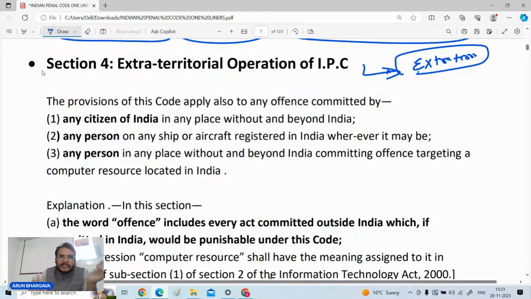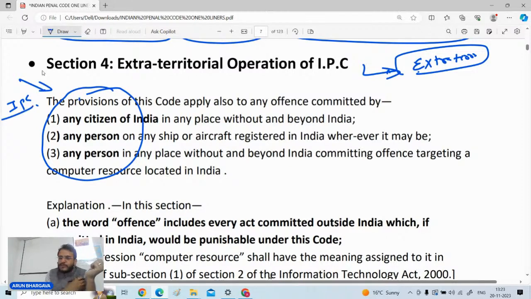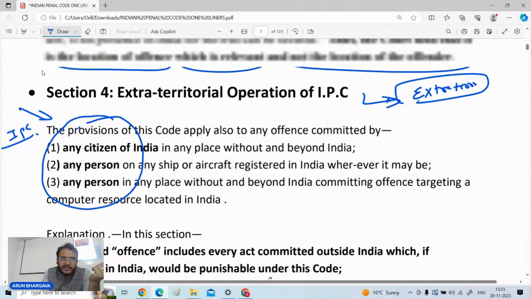In such cases, whosoever the offender is, against that offender the provisions of the IPC will be applicable, and that is what is called the extraterritorial operations of the IPC. But now the question comes: if a person has committed an offense outside India, how will the IPC be applicable over such person?